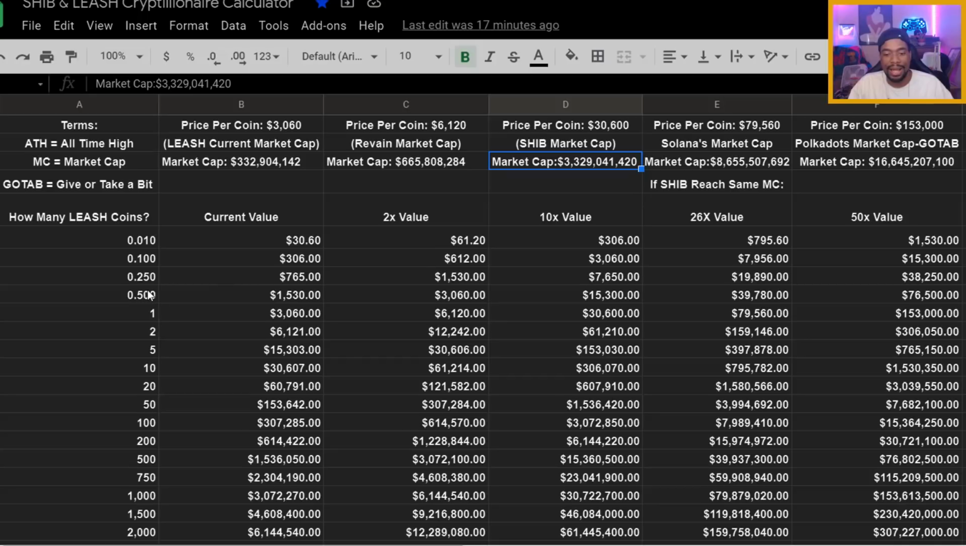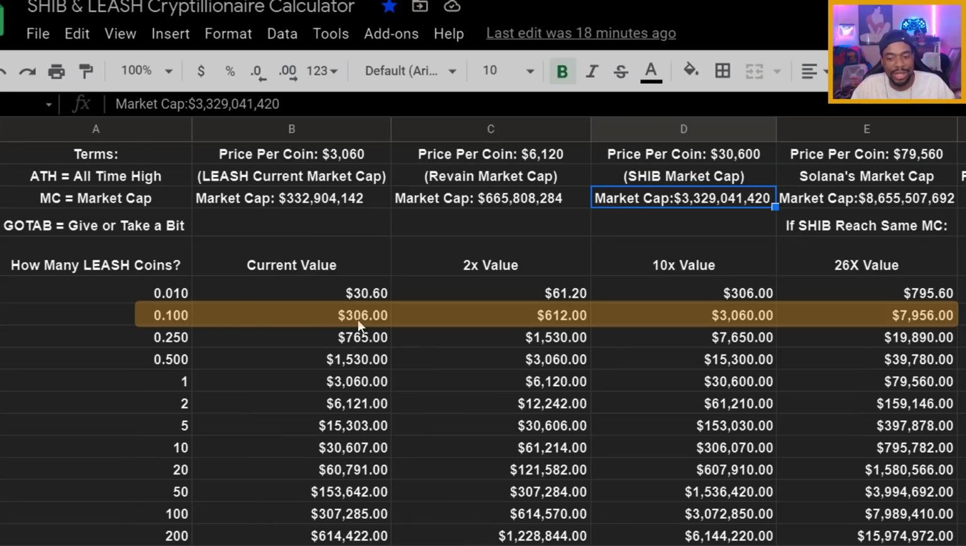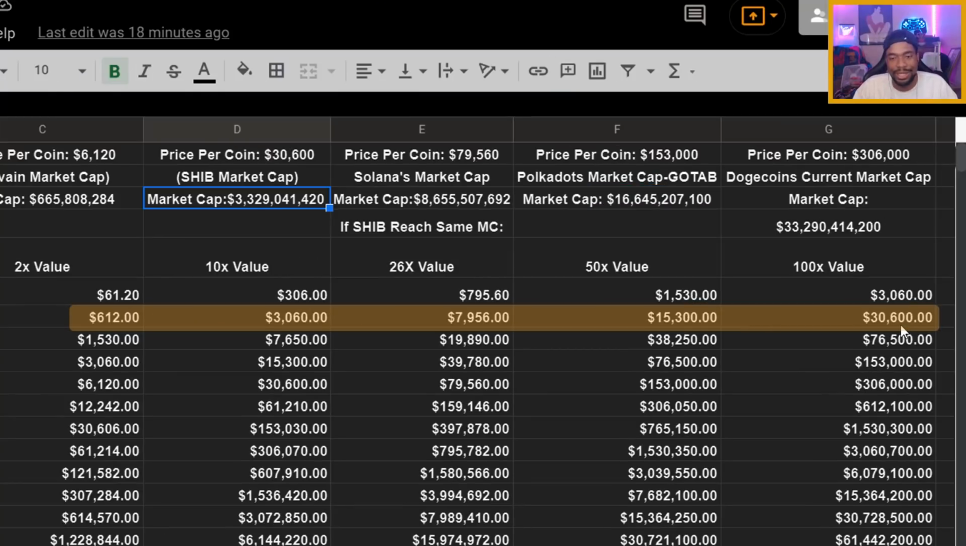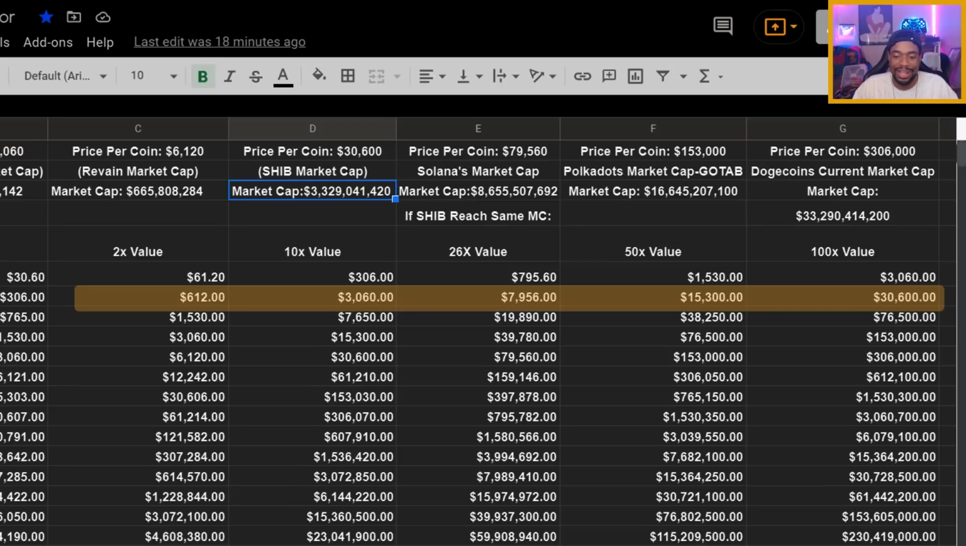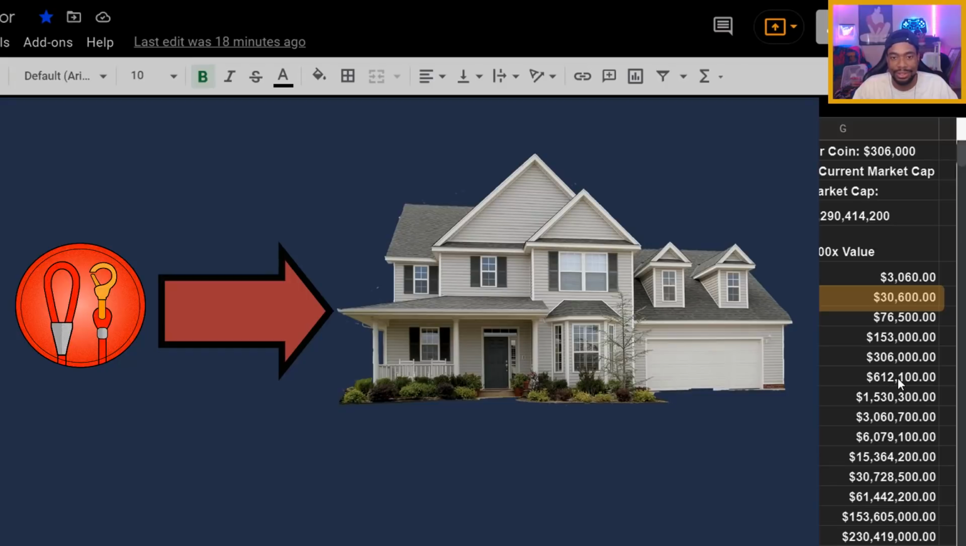Let's say you buy 0.1 of one, because you can buy it in fractions. You don't have to buy the whole token. Let's say somebody was to buy 0.1, which is $300 worth of a LEASH token now. If it 10x's, that $300 turns into $3,000. If it 100x's, this $300 turns into $30,000. LEASH token is super underrated right now. Two of these tokens have the potential of turning into a house. If it was to 100x, two of these could turn into a $600,000 house. Just something to think about.